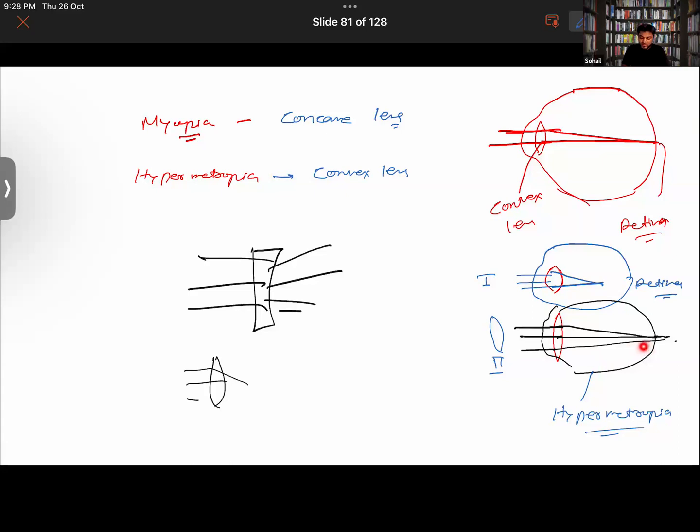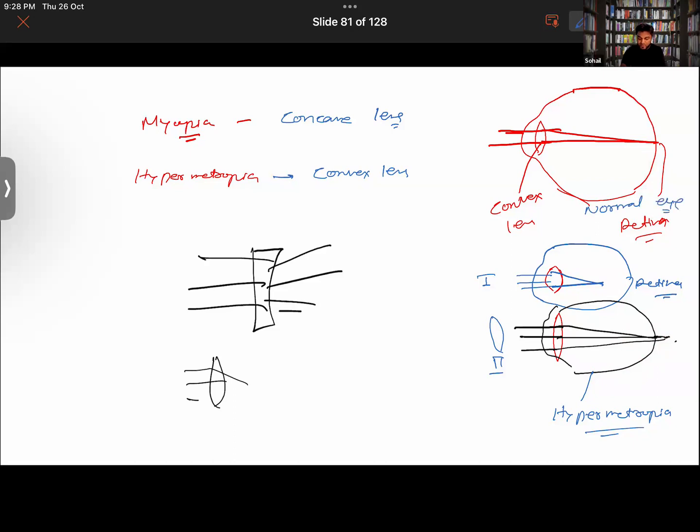Look here, let me just cover it for a minute again. Look here, what basically happens: this is the eye of a person suffering from hypermetropia, where the light rays converge behind the eye. Convergence should actually take place on the retina. That is the normal eye.